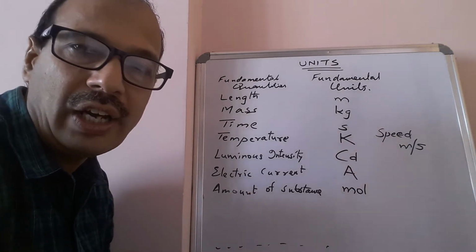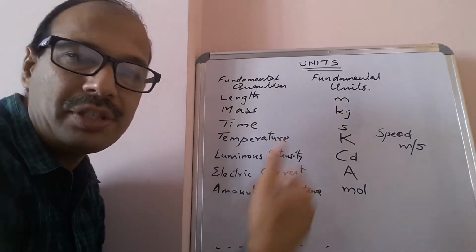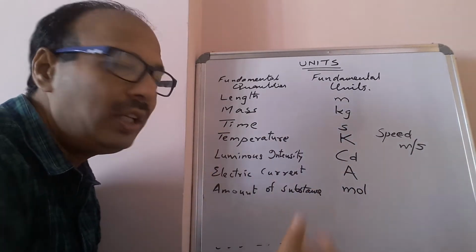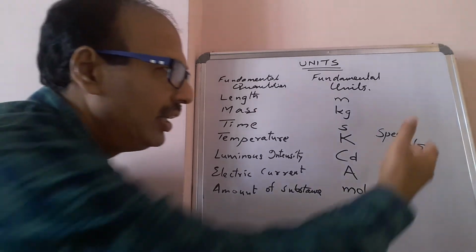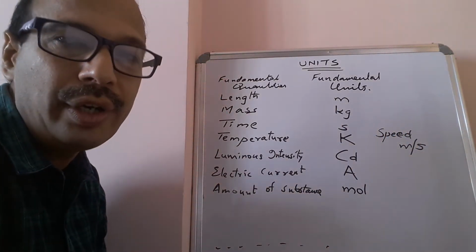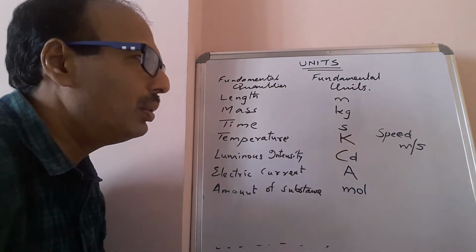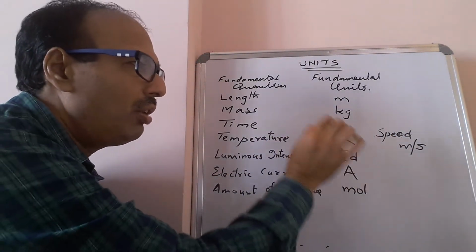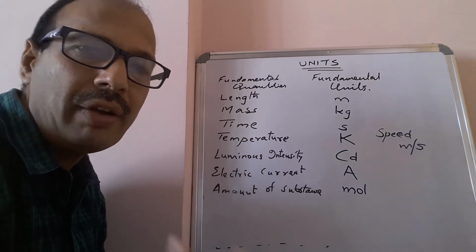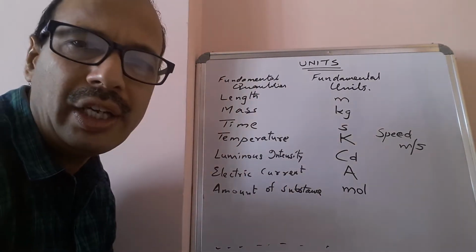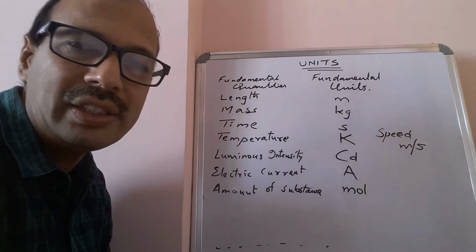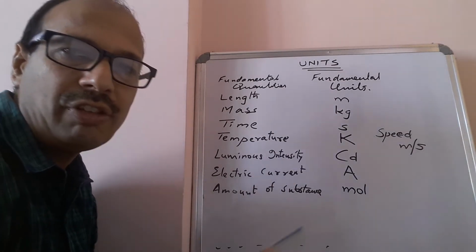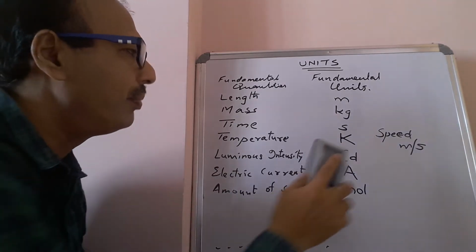The formula is distance by time, so meter by second, and we call it meter per second. This line is called a solidus. So these are the derived units. Units of derived quantities are called derived units. There are so many quantities, and whenever you come across them, you will learn the formula and their units.